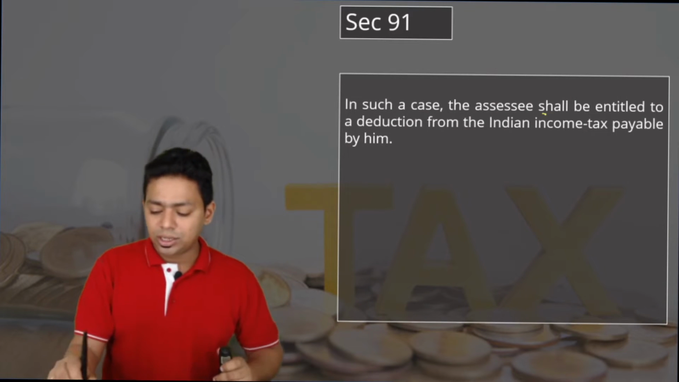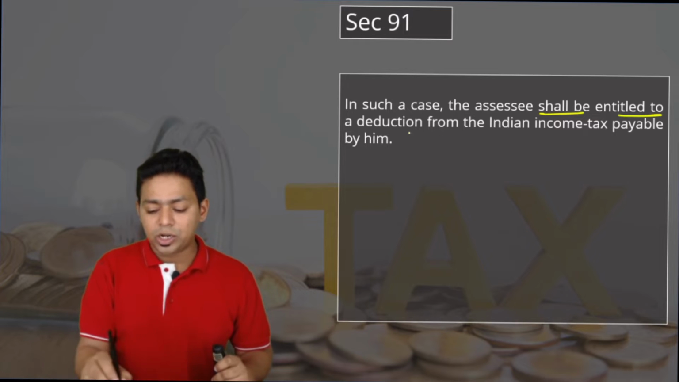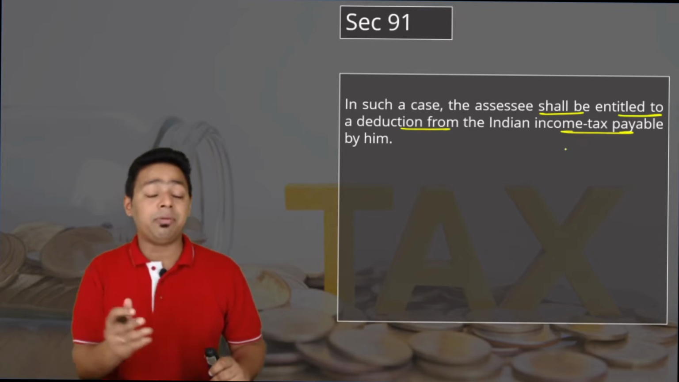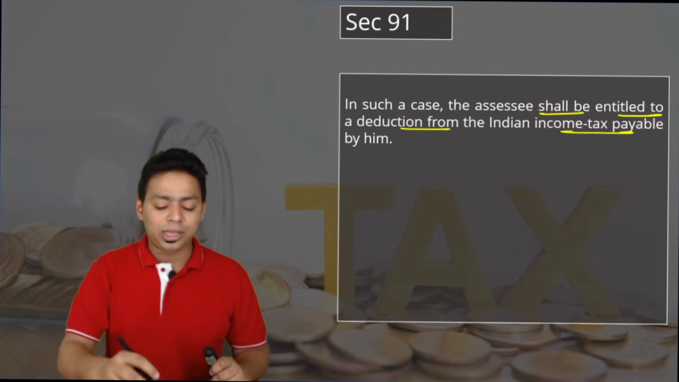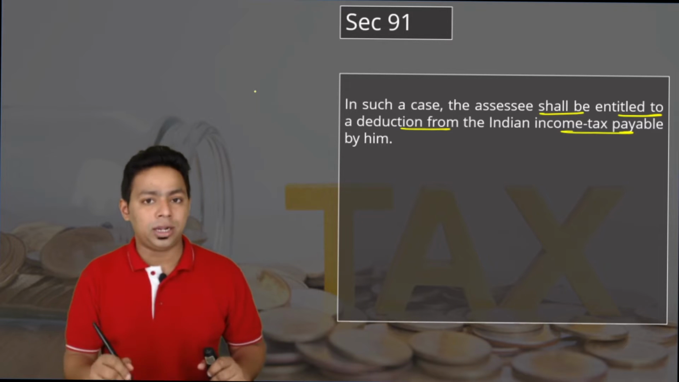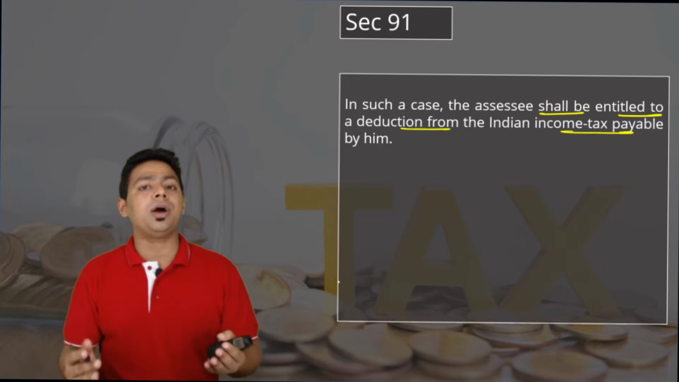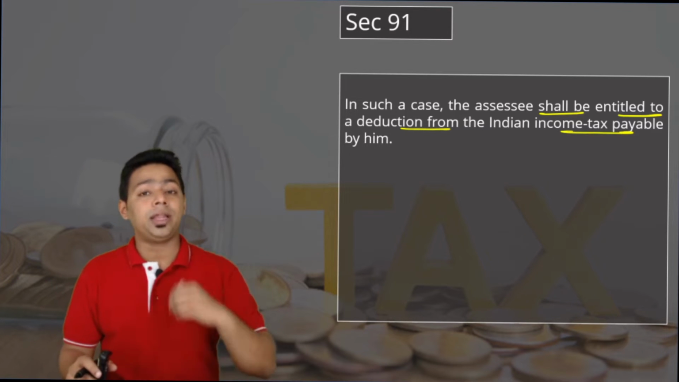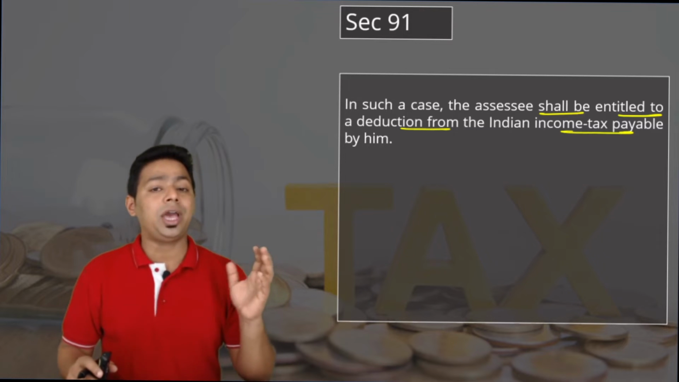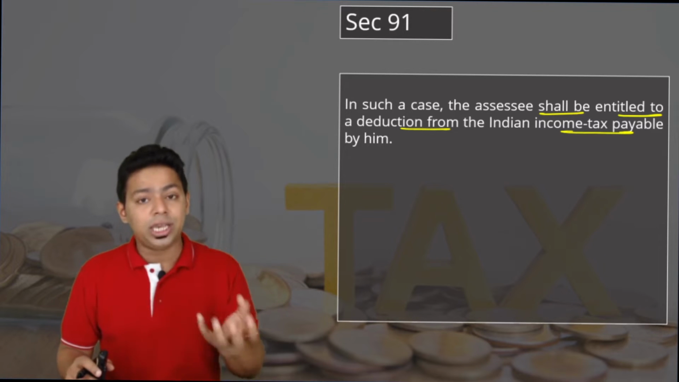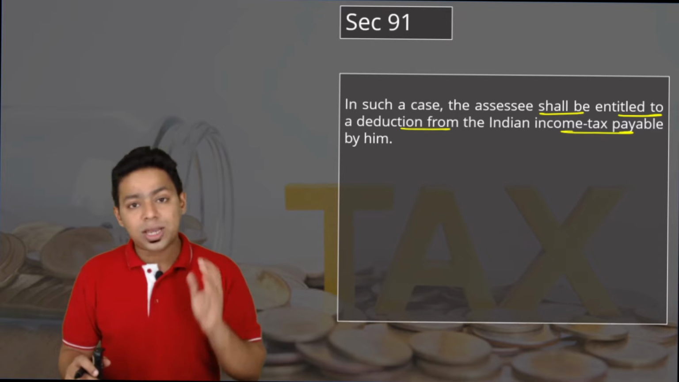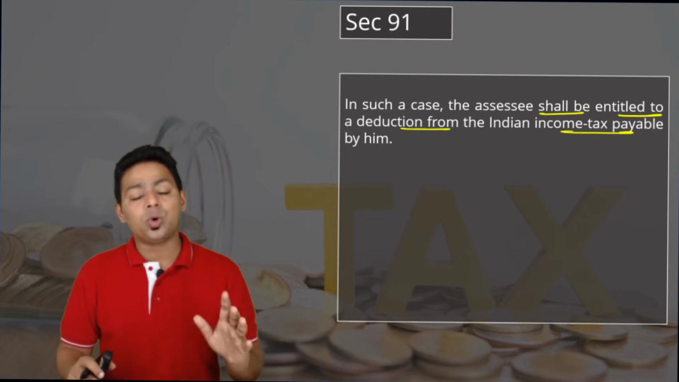In such a case, the assessee shall be entitled to a deduction from the Indian tax payable. So the deduction will be given by the Indian government from the Indian tax payable, meaning thereby first you have to compute the Indian tax. You compute the tax the way we compute total income: compute the income under 5 heads, apply the clubbing provisions, apply the set off and carry forward provisions, compute the GTI, gross total income. From gross total income, provide all Chapter VI-A deductions. You will get the total income.